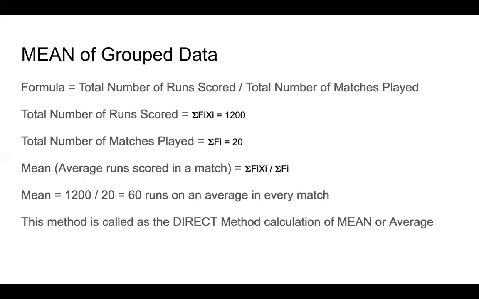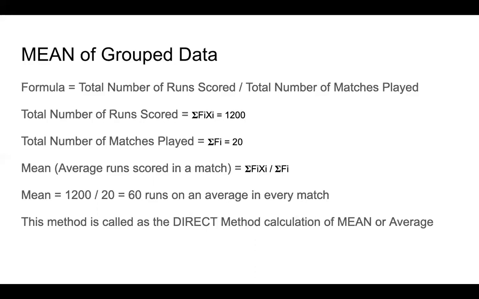But if he has played 1,000 matches, as the amount of data goes on increasing, you need to find some way which may not give you the exact mean, but it will give you close by, but which will be simpler to understand and simpler to implement. Okay, so on group data, the mean that you will get will not be exact, but it will be close by. Okay, so this is what you need to remember.